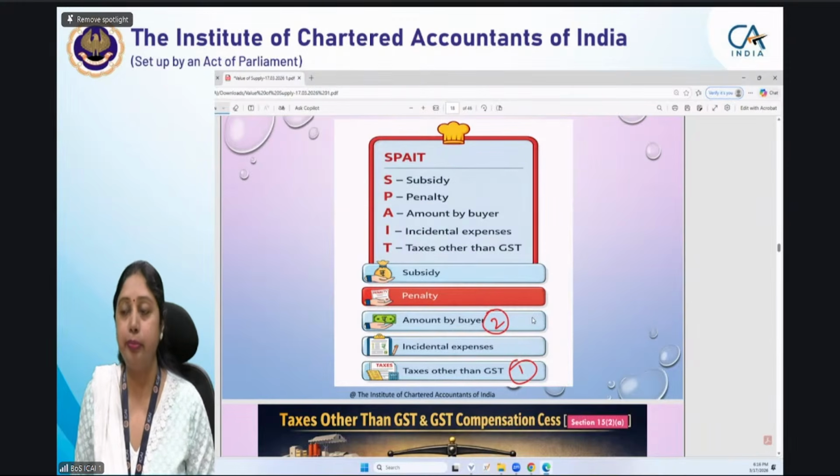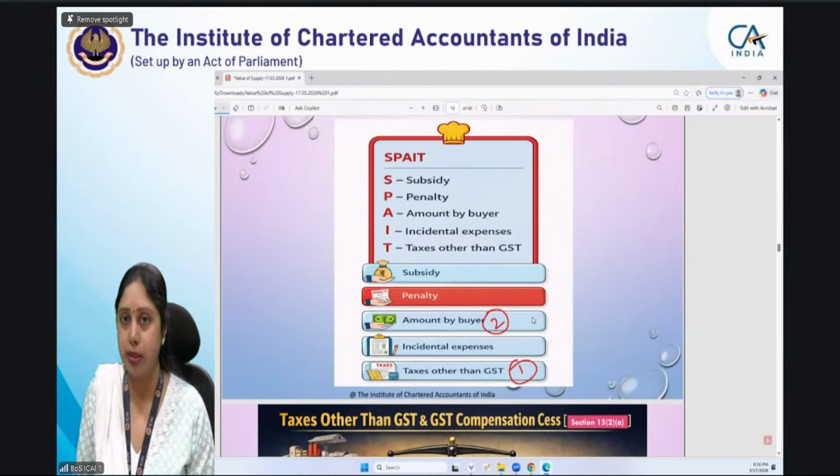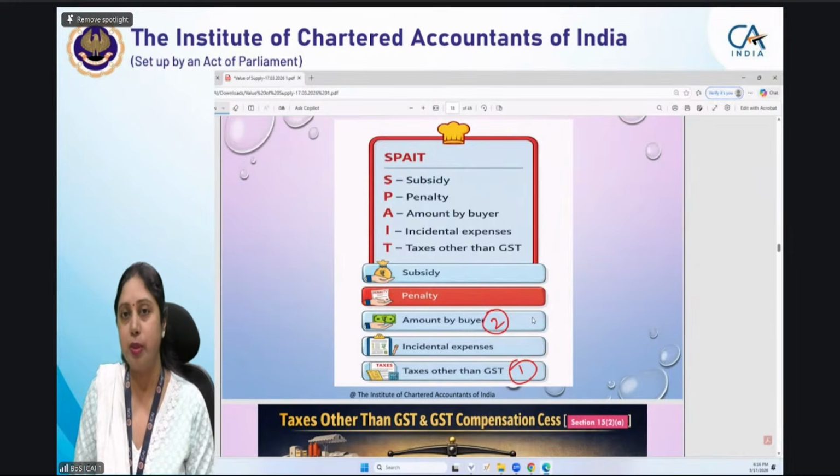For example, there is a contract between buyer and seller that the supplier will supply banquet services or event management services to the service receiver. Then, the rent of the banquet hall, because in event management services, banquet services will be there, then you will have photography services, there will be many services, food will be there, catering services.